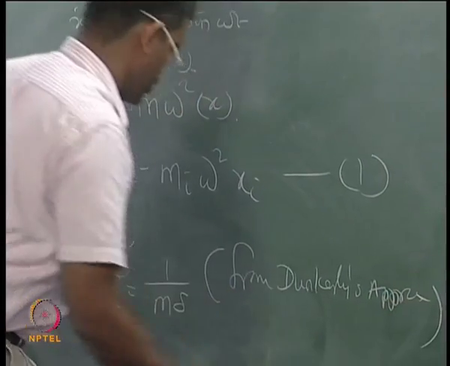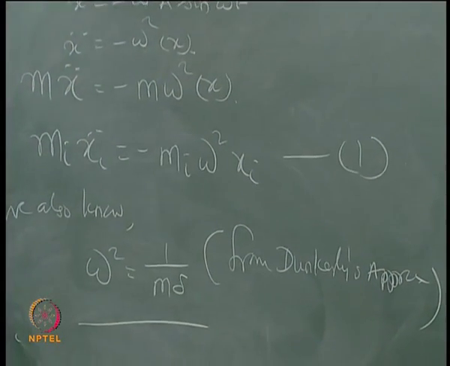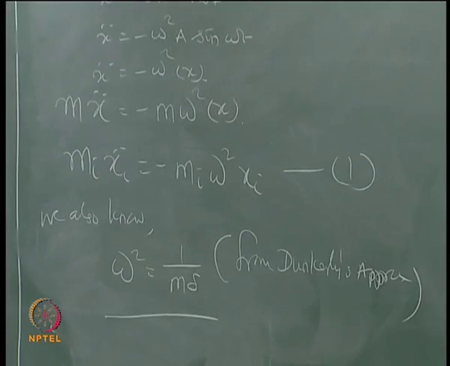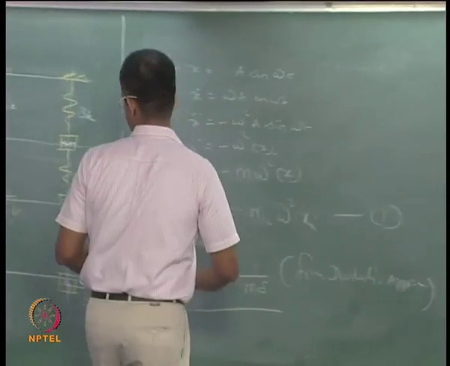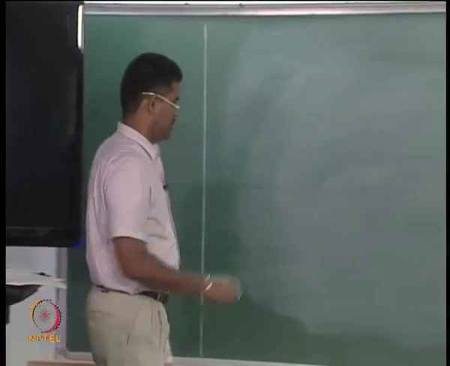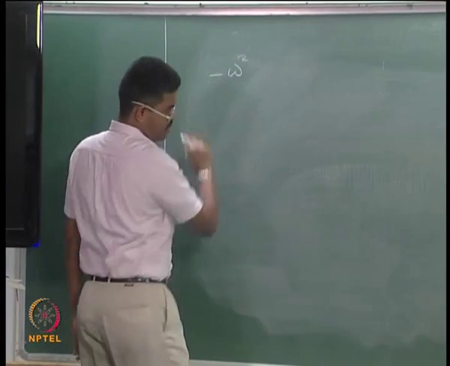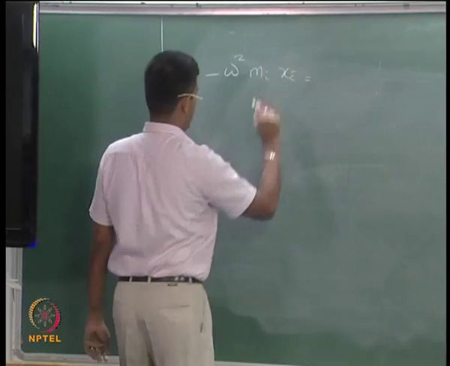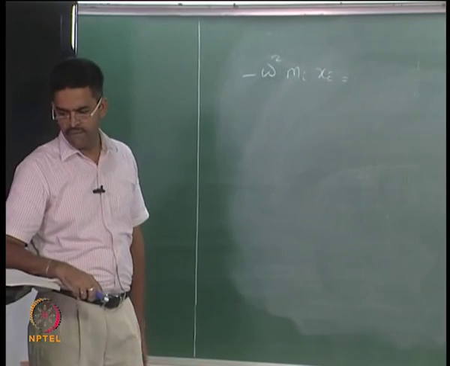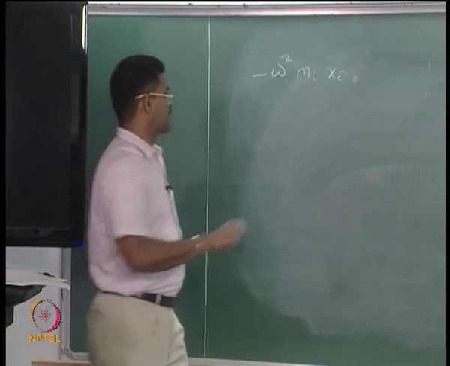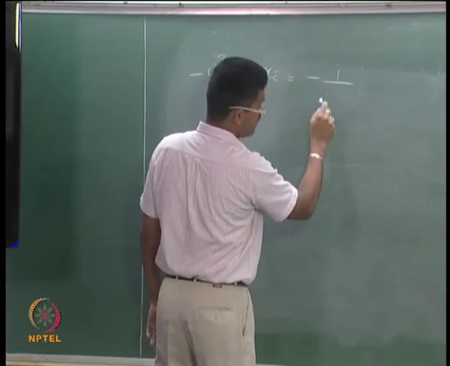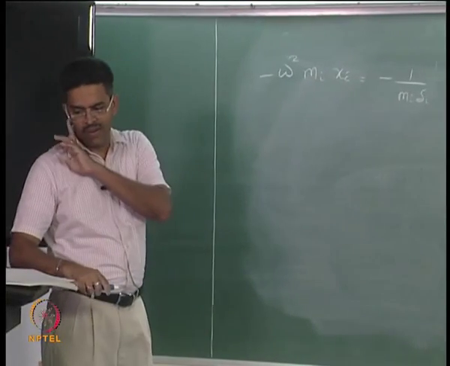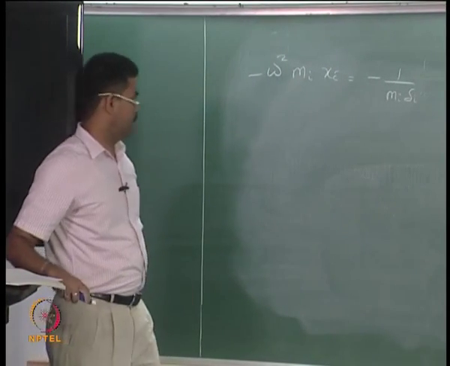From Dunkerley's approximation this is valid. So substitute back here, I will remove this. So minus omega square mi xi can be written as minus 1 by mi delta I of mi xi.